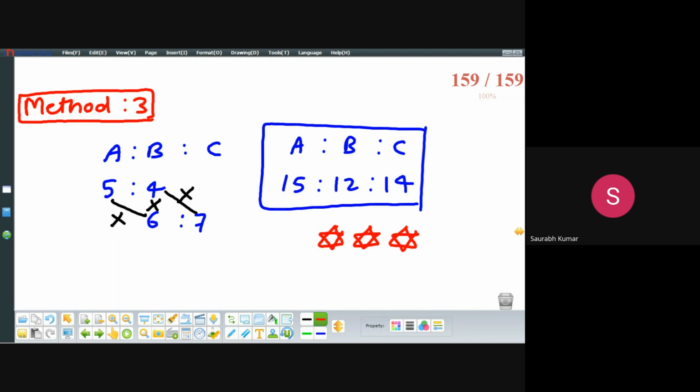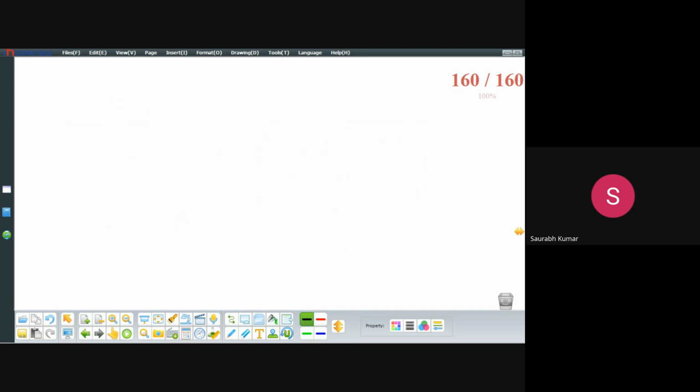Okay. So beta, this was the concept to convert ratio. Suppose in some question he will say like this, 2a equals 3b equals 7c. Then what is the ratio between a is to b is to c?